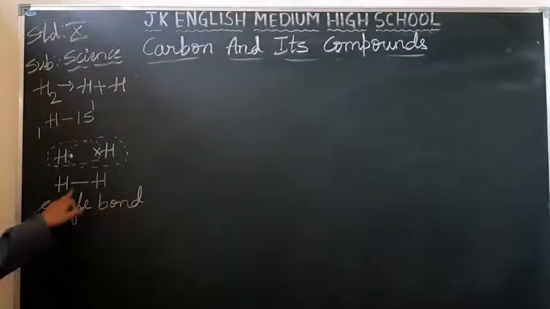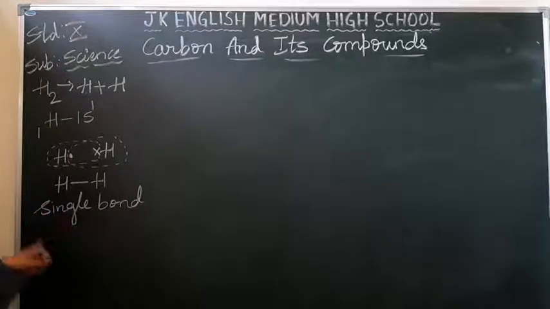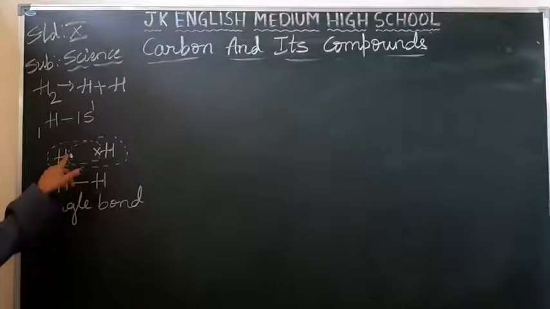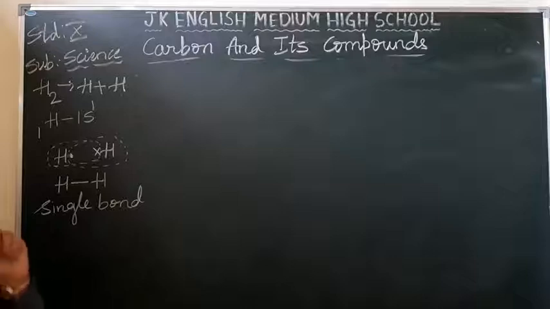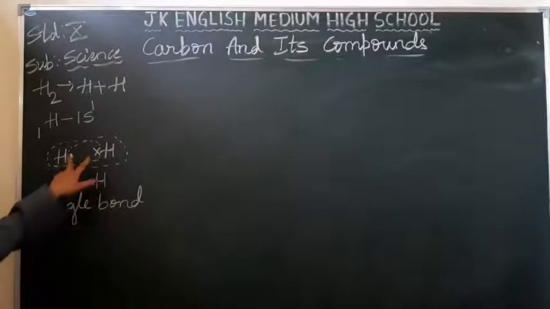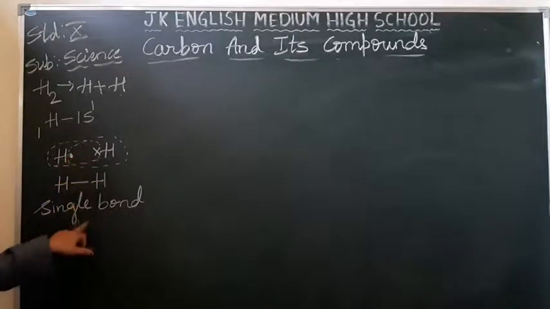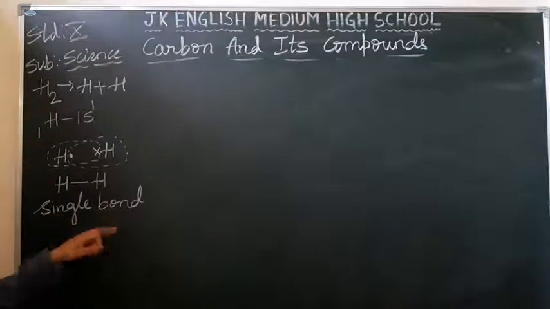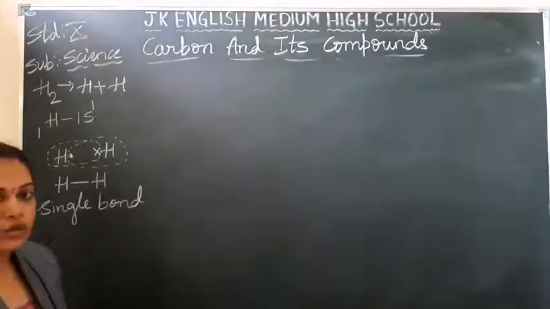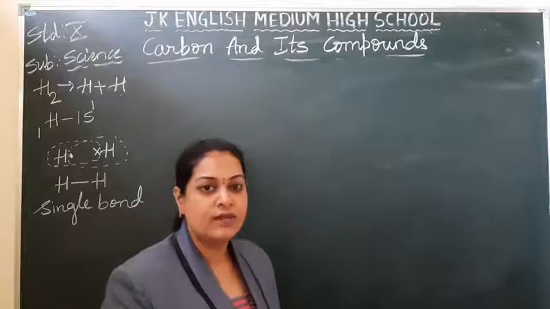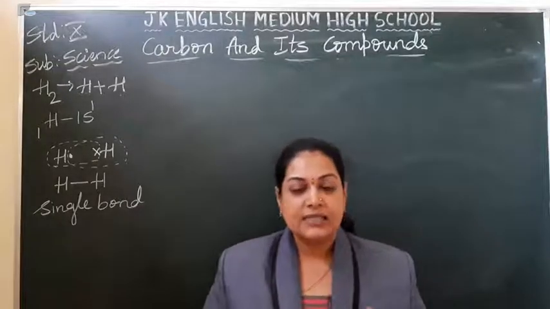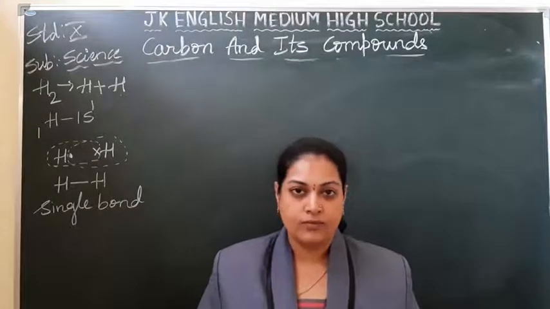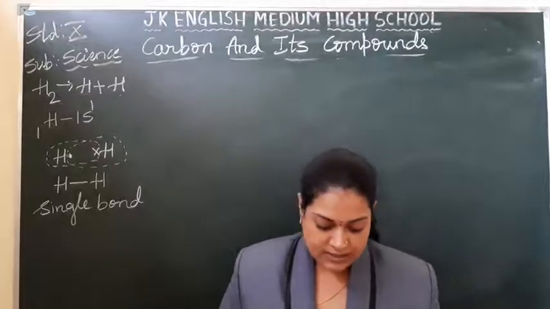So between two hydrogen atoms, by sharing the electron, how many electrons have they shared? 1 pair of electrons. 1 pair means 2 electrons. By sharing these 2 electrons, they have become the hydrogen molecule. Between hydrogen atoms, what type of bond do you find, students? That is the single covalent bond. Hope you are understanding? Yes.